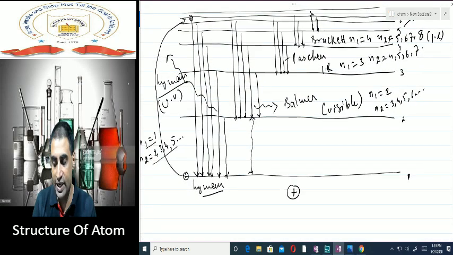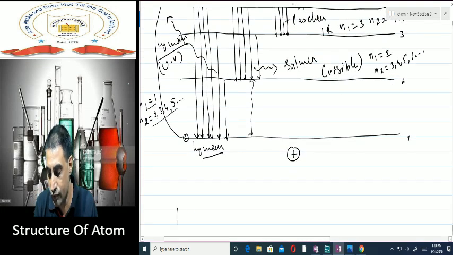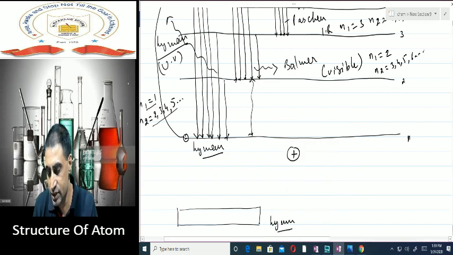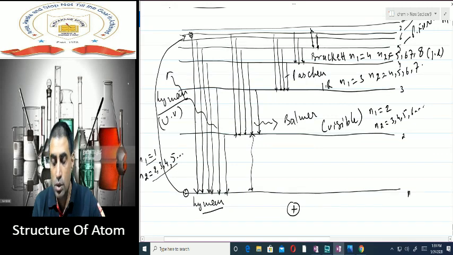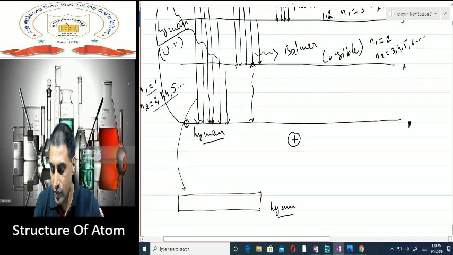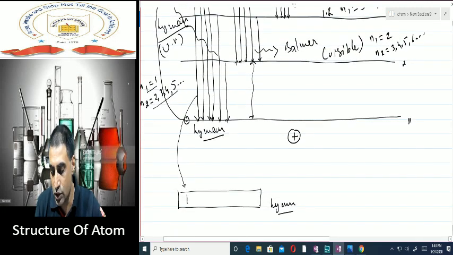Well, here I would like to tell you one thing: every single transition, suppose it is moving back from 7 to first. Kindly remember this. Suppose I have a photographic film here, and I am talking about the Lyman series. The electron is moving back from 7th to 1st, so it will lose energy and that energy will put its imprint on the photographic film. Likewise, when it is moving from 6th to 1st, you will get one more line. So you will get some lines over here.